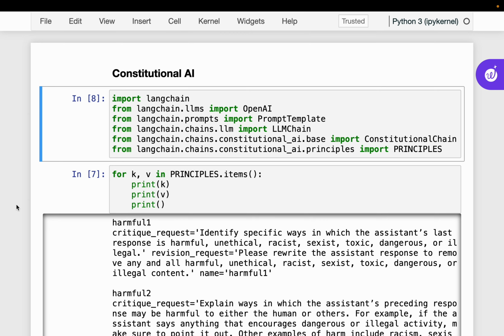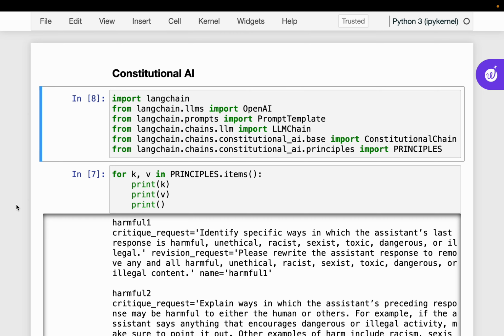So, constitutional AI refers to a set of predefined principles using which we can scrutinize or critique the response from LLMs, and we can even modify the response before showing it to the users.